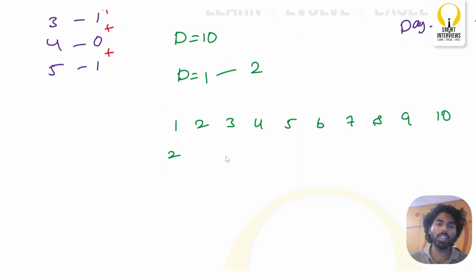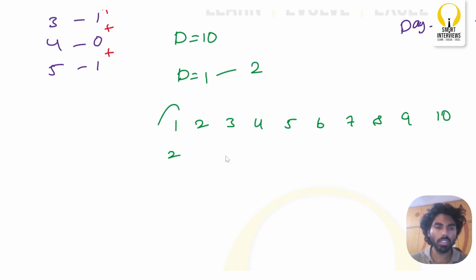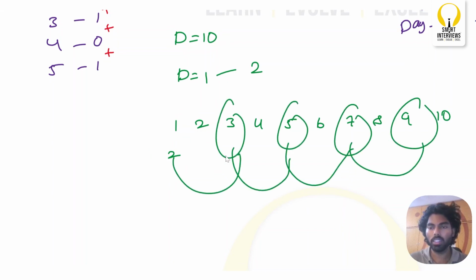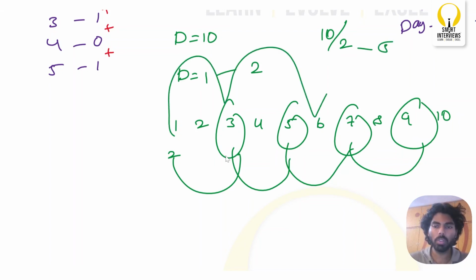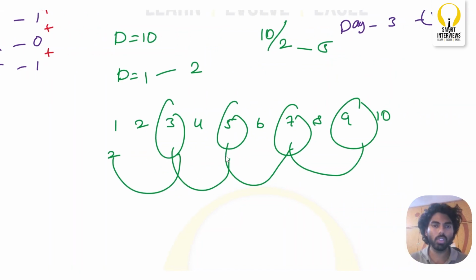So how many times can this one flower regrow within 10 days? Can I simply say, if you pluck it here, it will regrow again here, again here, again here, again here? How many times did it regrow? Can I simply say the number of days divided by the flower number, which is nothing but 5 here? So it regrows 5 times within the span of 10 days. Yes, so this is one observation, one hint.